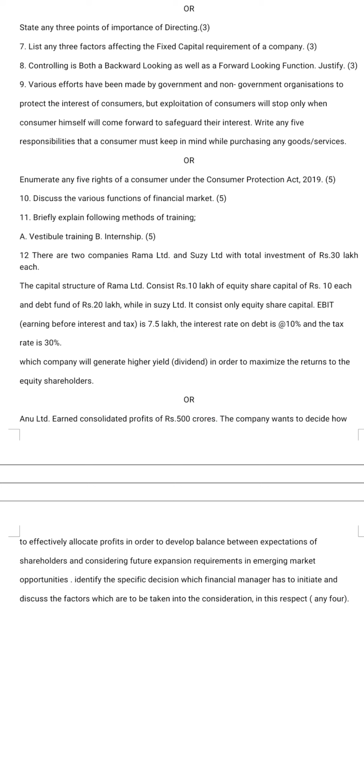Then the next question, number 10, is the various functions of the financial market. That is simple. You have a need to write the functions only. Then the next one is the methods of training. You have a need to explain.